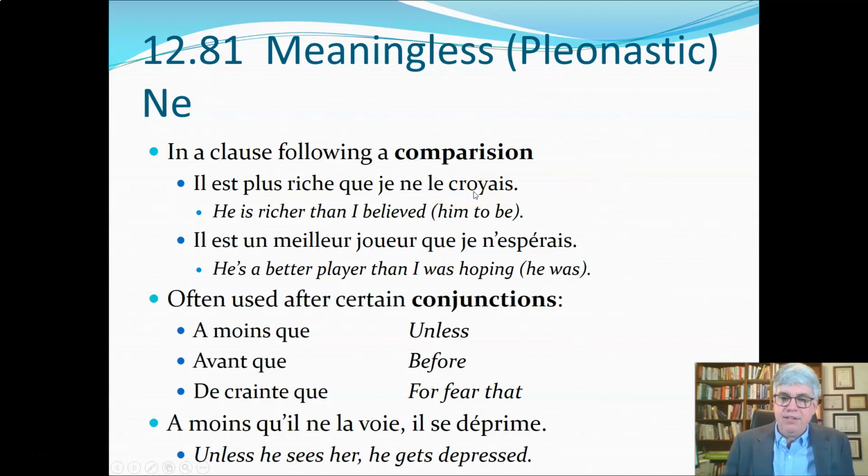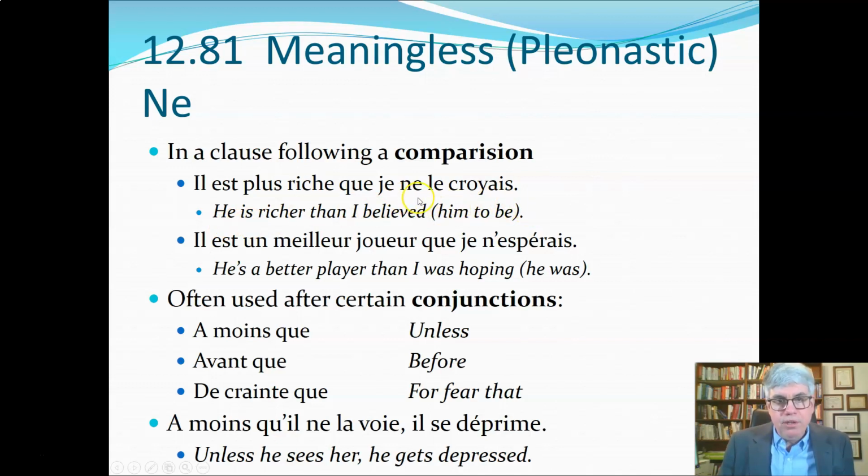So croyais is the imperfect of croire. So literally it's he is more rich than I was believing it. And we would smooth that out to he is richer than I believed, or he is richer than I believed him to be. So either construction fits real well with that translation.